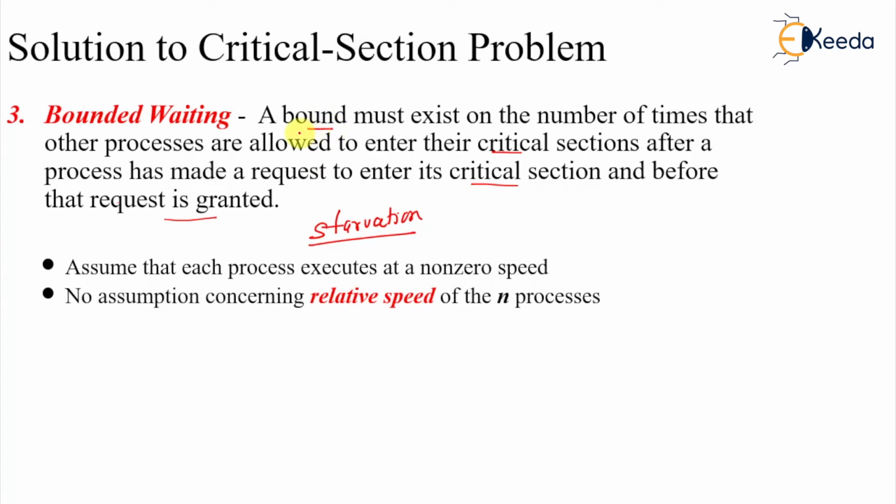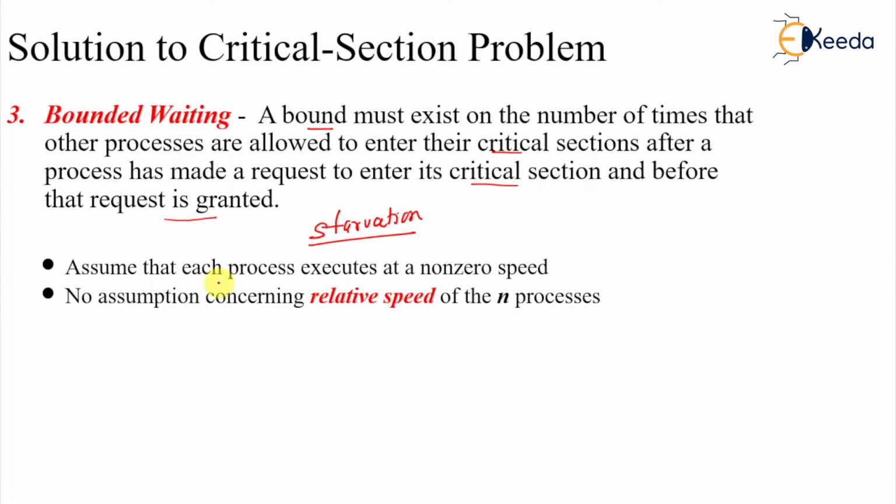So a bound must exist: if I say I want to enter the critical section, the request must be guaranteed in a time-bound manner, and I must be allowed to enter.